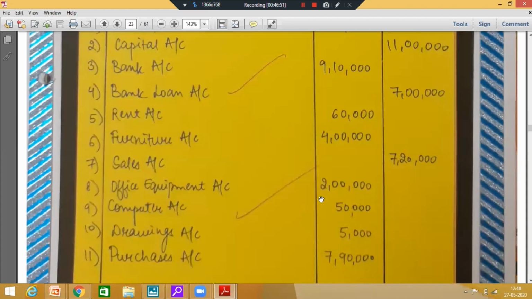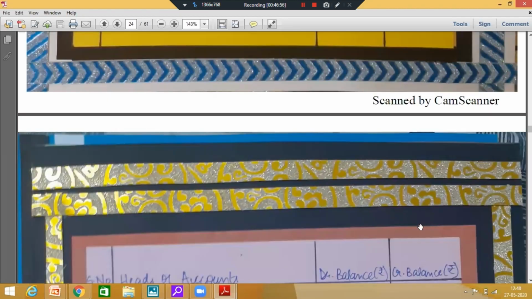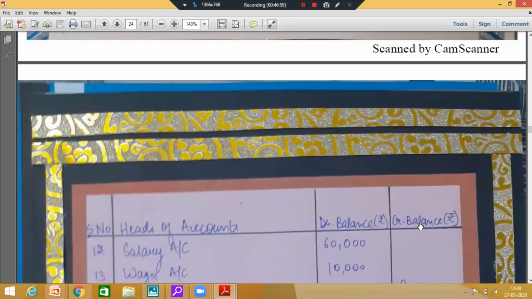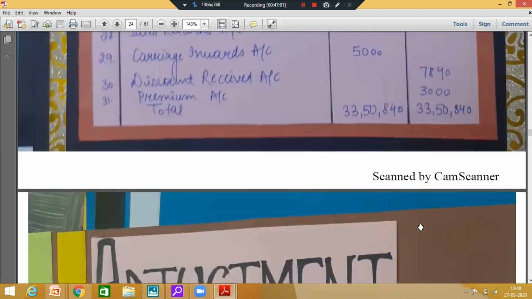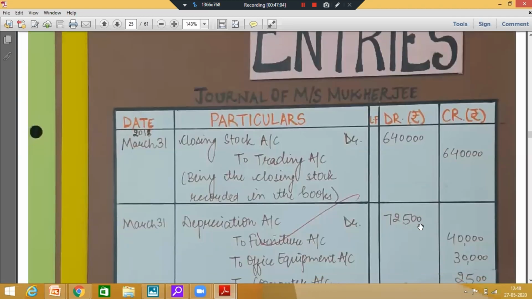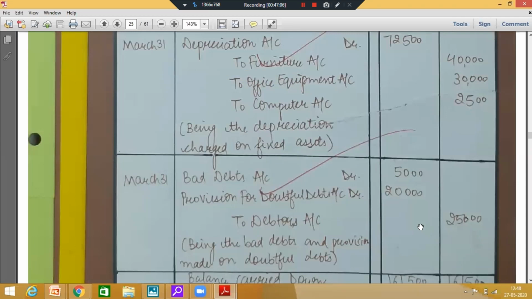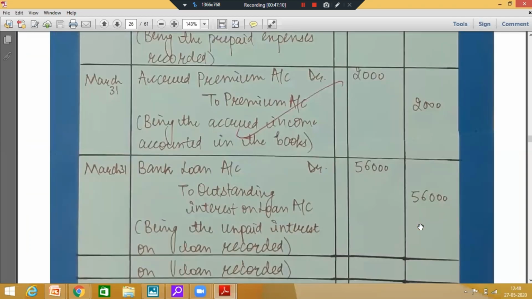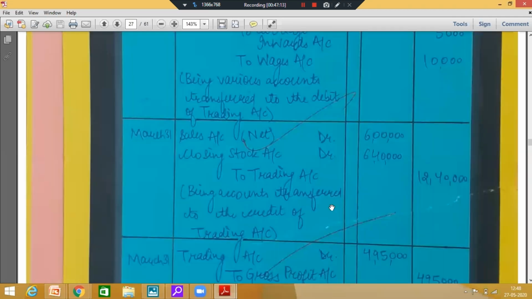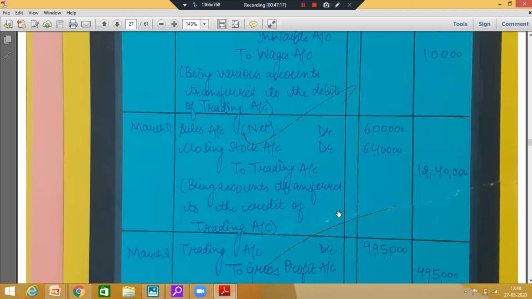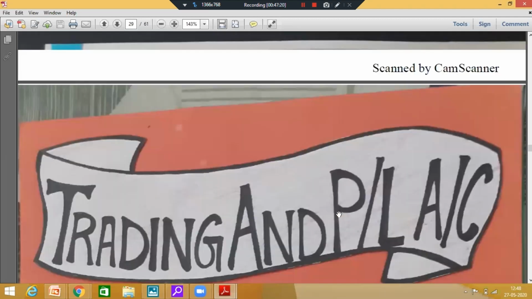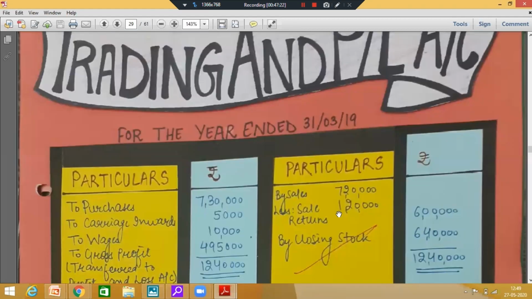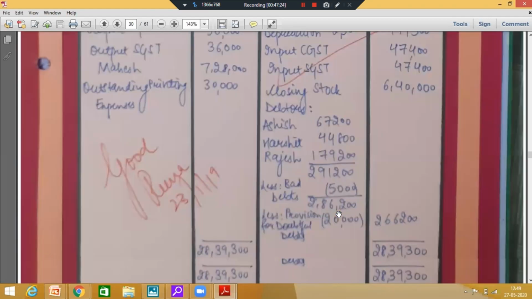Trial balance, there are also various ways of making the trial balance, but you're going to make the trial balance by balance method, not the total method. Fine. And then you will pass the adjustment. Whatever adjustments you have taken in the comprehensive problem, you're going to pass the adjustment entries. And then at last, you're going to pass the closing entries, the items you're transferring to trading or P&L account. Then at the last, you're going to prepare trading and P&L and balance sheet.